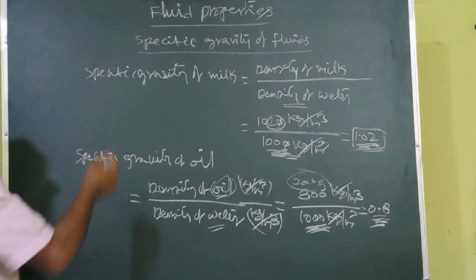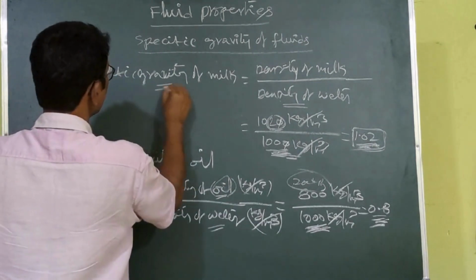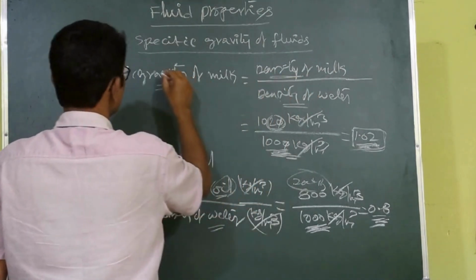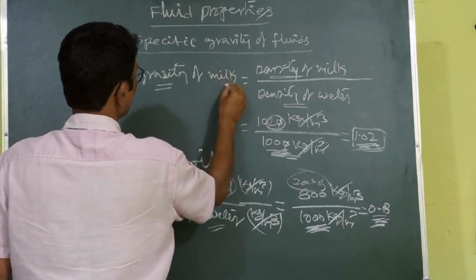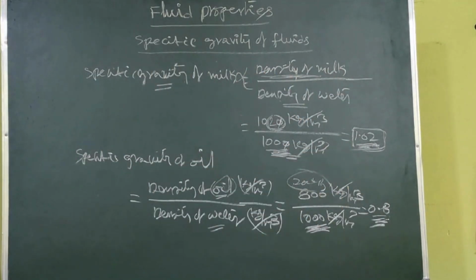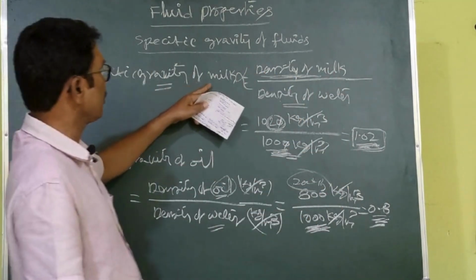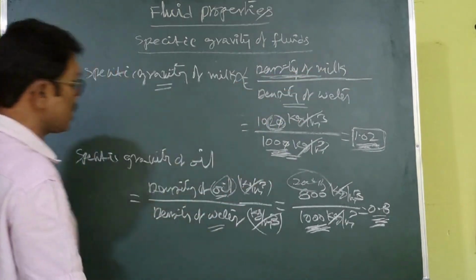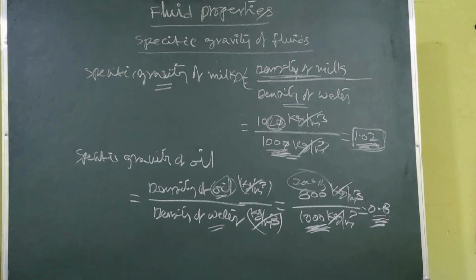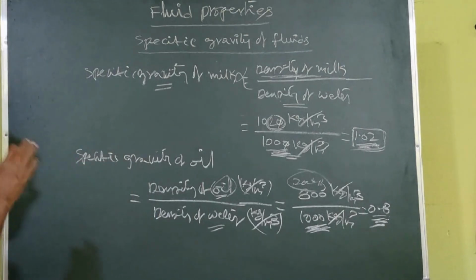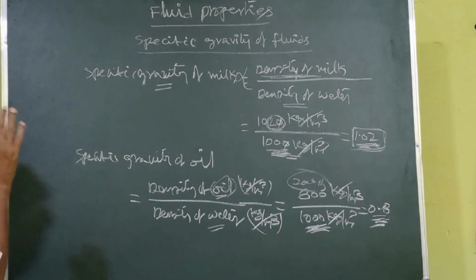You can understand that if specific gravity is more, it means the density of the liquid is more, because the specific gravity of the liquid is directly proportional to the density of the liquid. That is the reason. Okay, understand here. So these are the significance and importance of specific gravity.